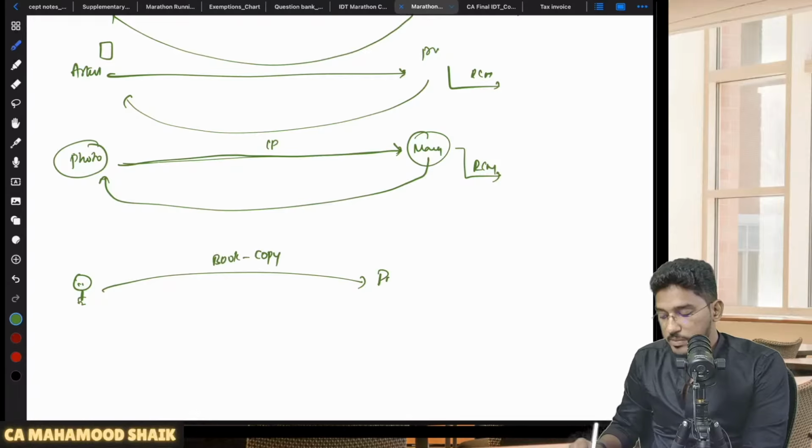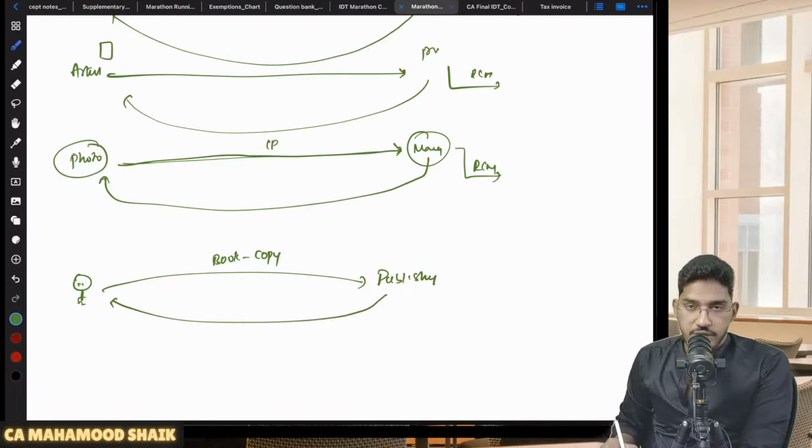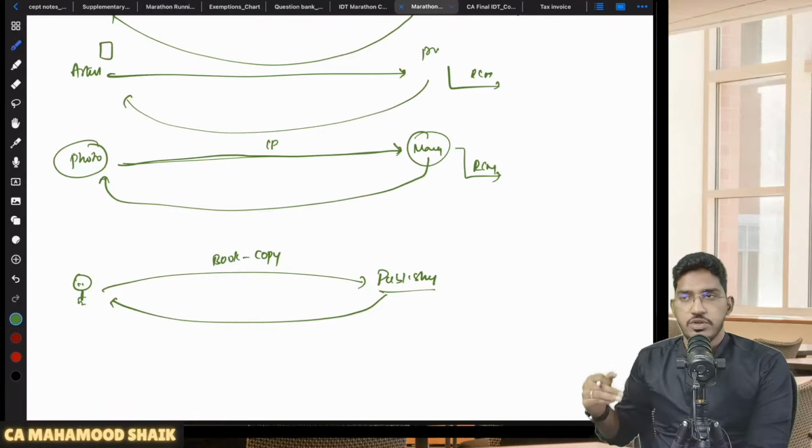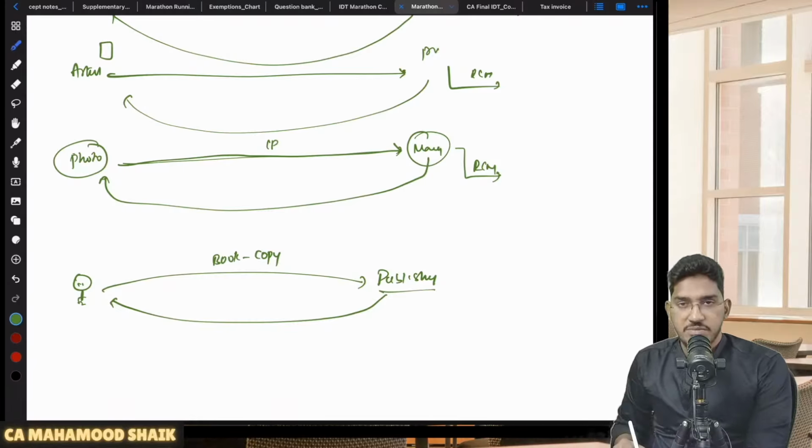One day, one publisher approached me. Let us say, for example, Penguin, which is one big publisher in India. They approached me and said, sir, you have written a novel, no? For that you have already taken a copyright. You transfer that copyright to us, or you permit us to use or enjoy that copyright. We will publish your book, we will sell it, and in return we will give you some remuneration.